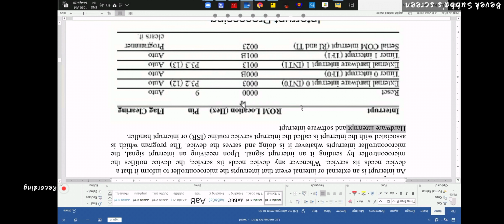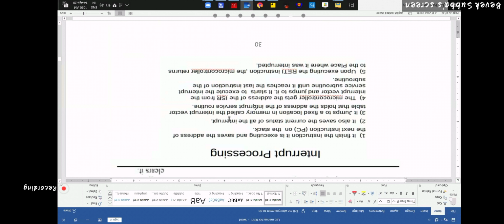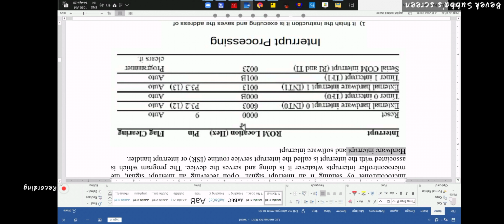So based on this, let's have a look at this interrupt vector table. First in the priority list is reset. It is located directly at location 0000.